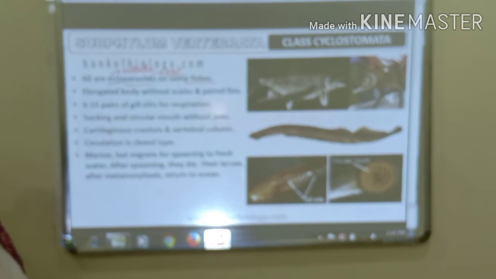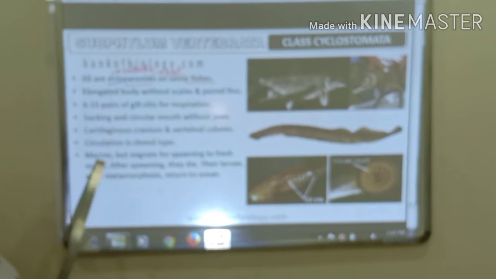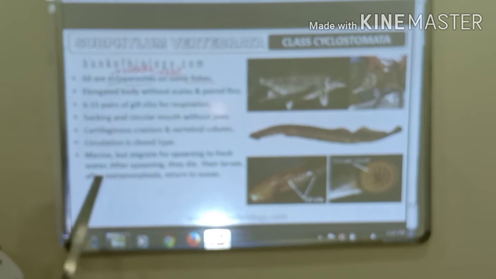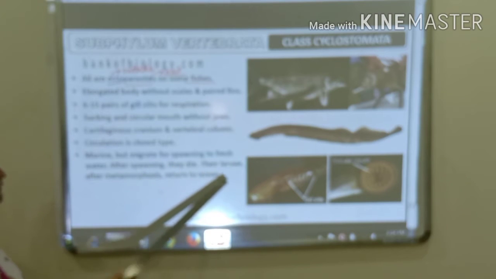Spawning means to release the eggs, right? So when they want to spawn, the organisms migrate from marine water bodies to freshwater bodies. Okay, and after spawning, they die and their larva will undergo metamorphosis.